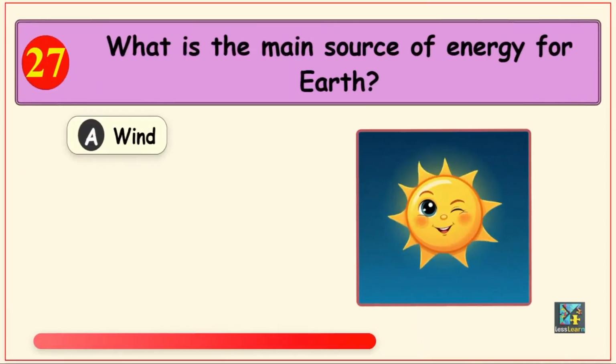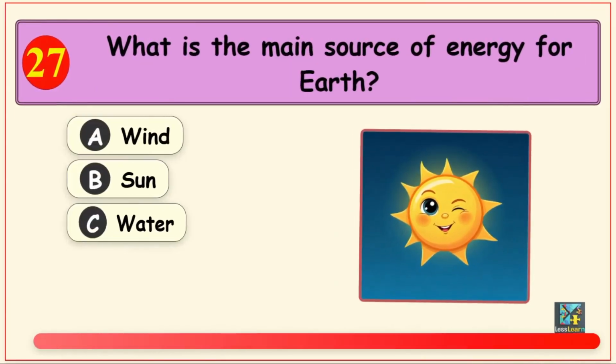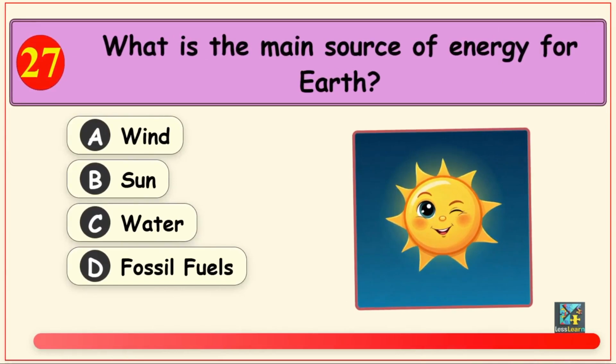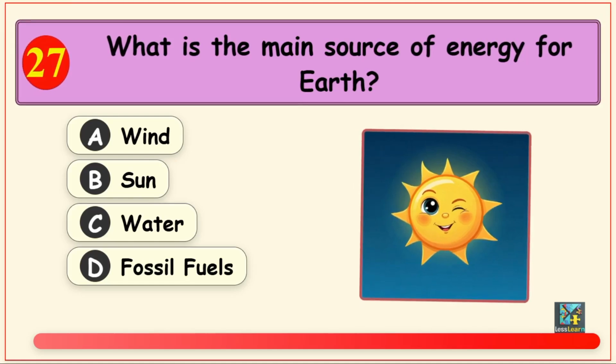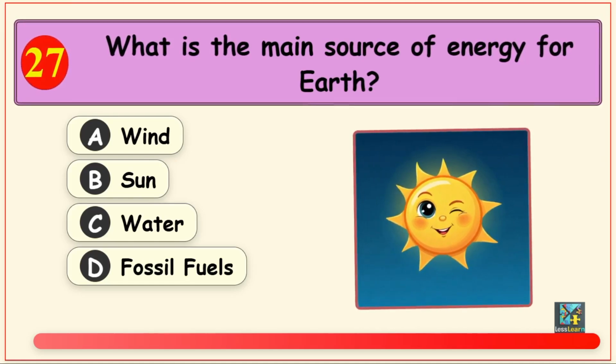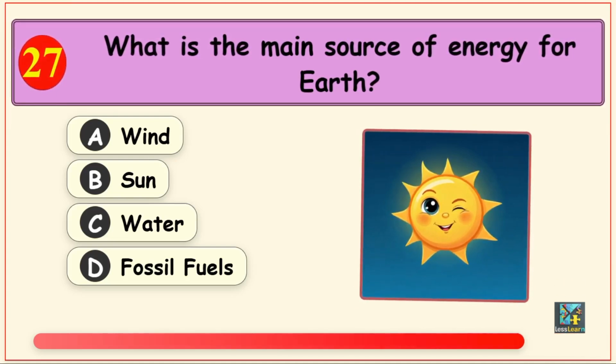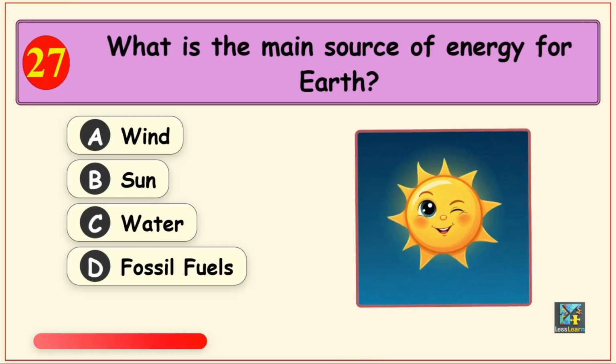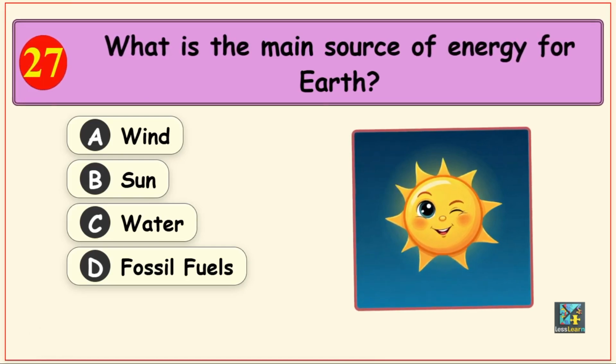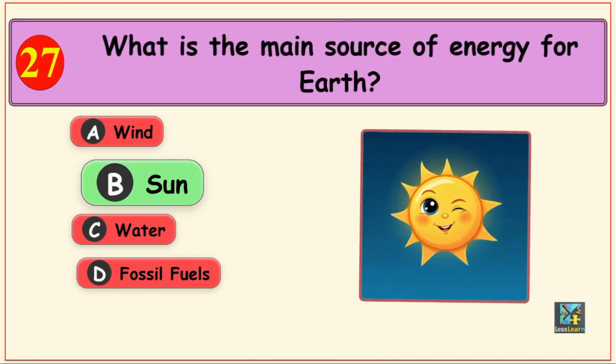Moving on, what is the main source of energy for Earth? Options are option A, wind, option B, sun, option C, water, and option D, fossil fuels. The correct answer is option B, sun.